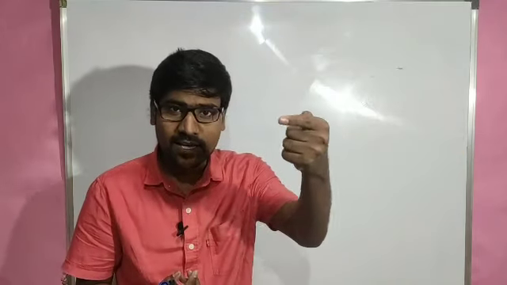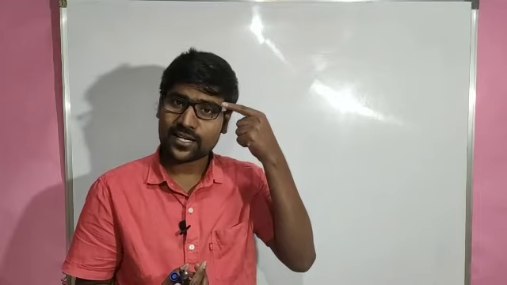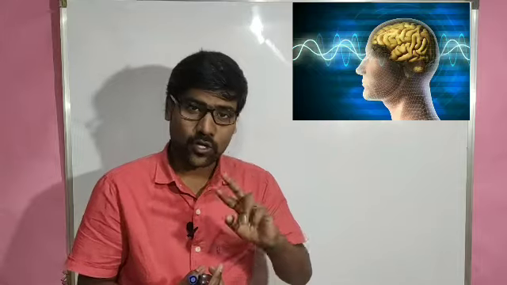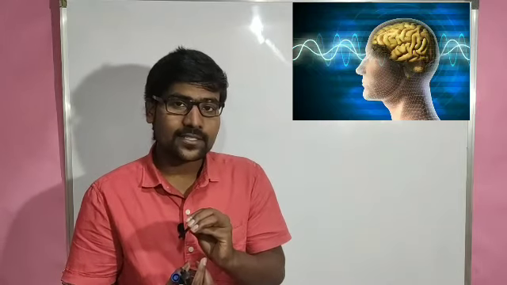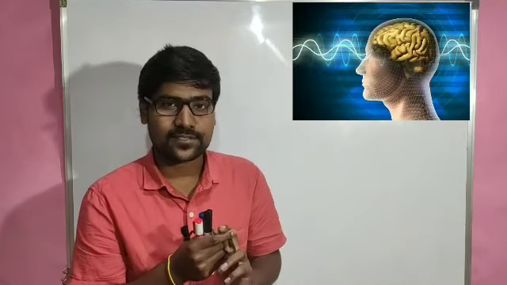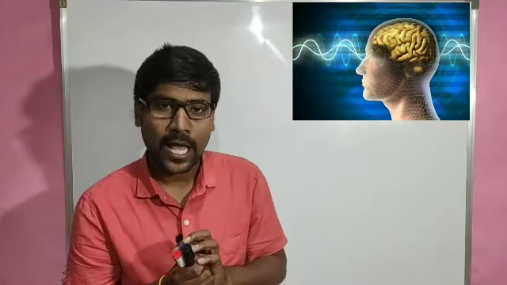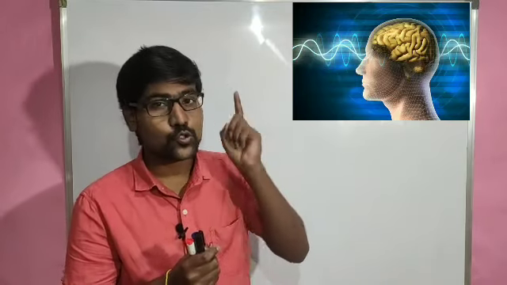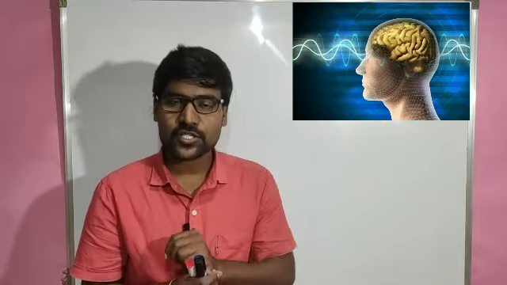Vision depends on 3 stages. In the first stage, we are observing a material, and the light from that material falls on our retina, right? That retina has photoreceptor cells, rod cells and cone cells. Those cells convert the photo signals into electrical signals. So this is the first stage. Those electrical signals are transferred by the optic nerves to the brain. So that is the second stage.